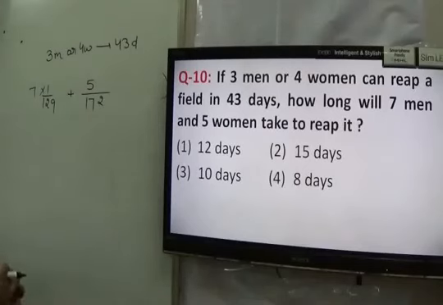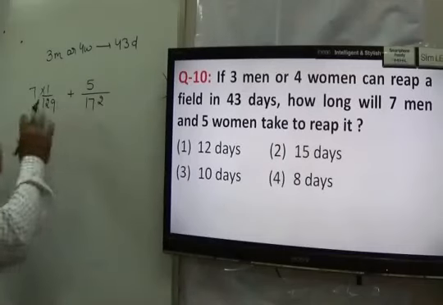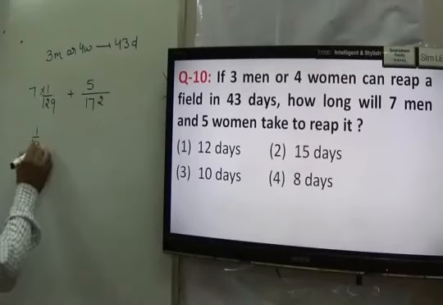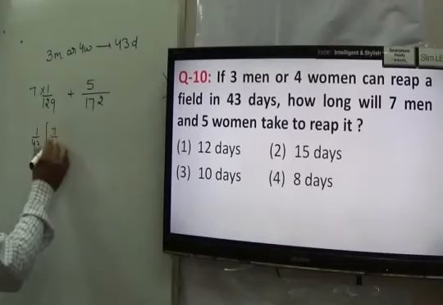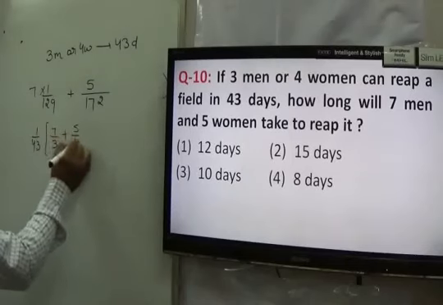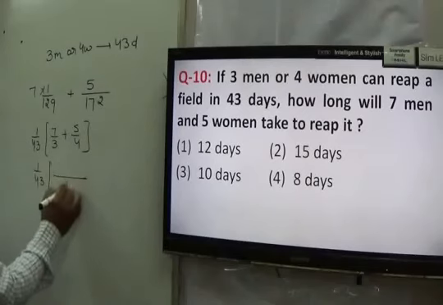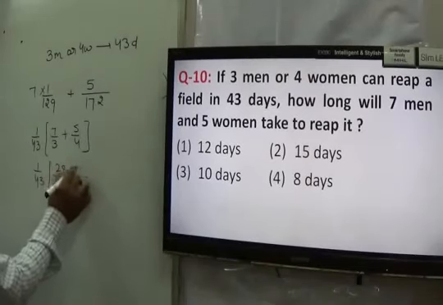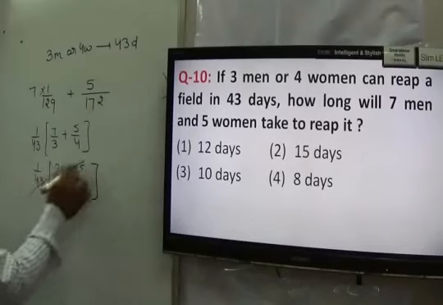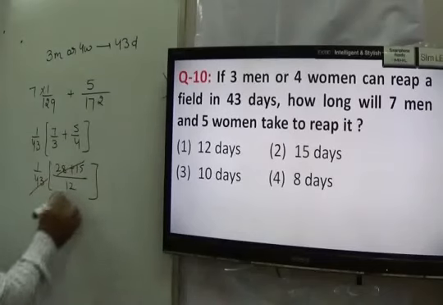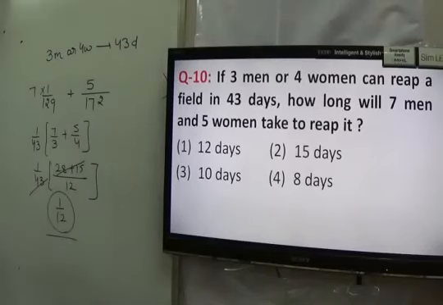For answering this question, what I can start with is, we can say 43 could be taken as common. 1 upon 43, that is 7 by 3 plus 5 upon 4, right? We can solve it. 1 upon 43, LCM would be 12. This is 28 plus 15, that is also 43. This will be cancelled, that is 1 by 12. It means in 1 by 12 work they can do in 1 day.